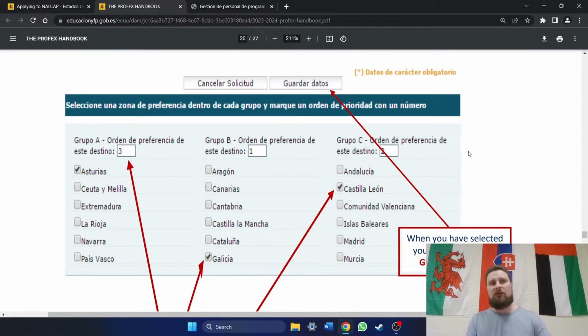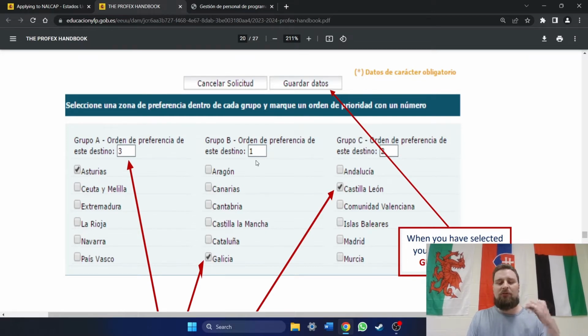And here was something else that some people were a little bit confused about. This screen is where you're going to select your 3 preferred regions. Okay, now you can't just pick any 3. And what I mean by that is you will see here that the regions are divided into 3 columns. You can only pick 1 region from each column, okay? You cannot pick more than 1 region from the same column. So for example, this person has region number 1, and you select which one you want to be number 1, 2, or 3. Number 1 being the one you want the most, okay?